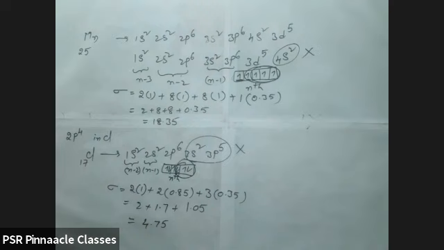Yes, sir, 4.75. This is how we will calculate the screening effect for which they will ask, like a 2p5 electron or 2p4 electron or 3d2 electron. If they ask like that, then we have to find like this. Are you able to understand? Any doubts? So this is how they will ask the question, and for the remaining two I gave direct questions, so you have to find for the last electron only.